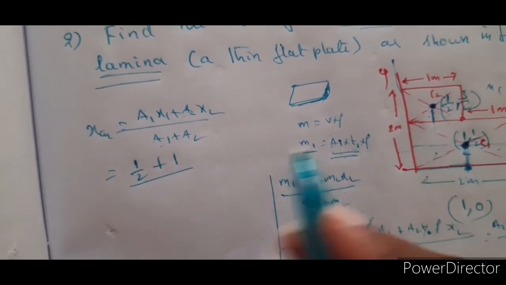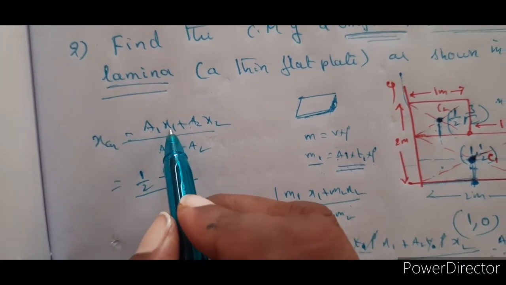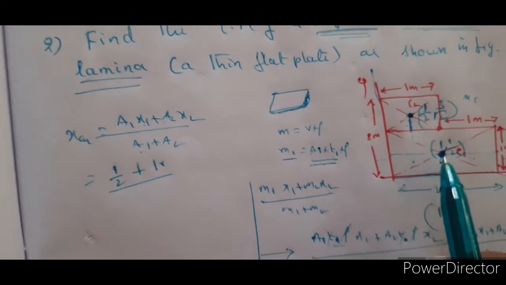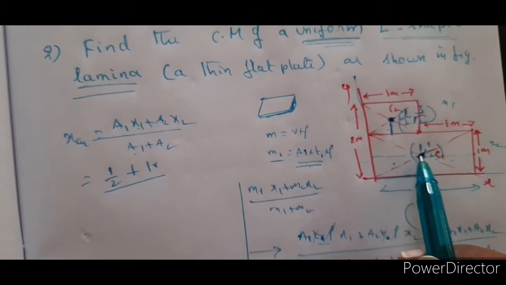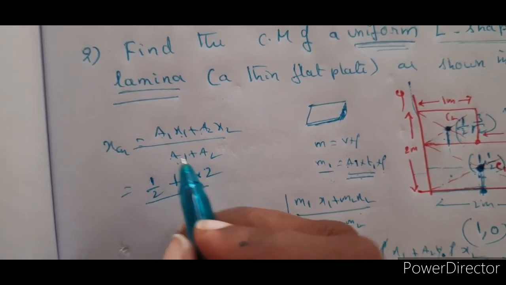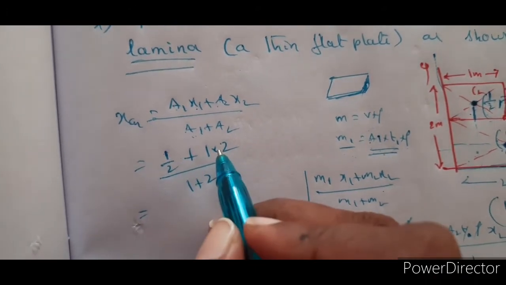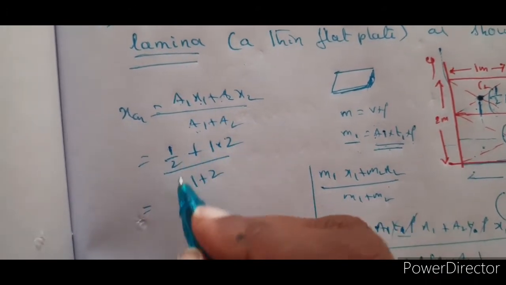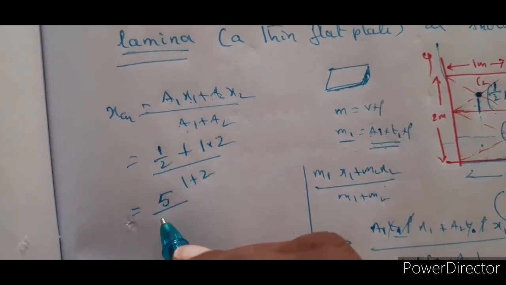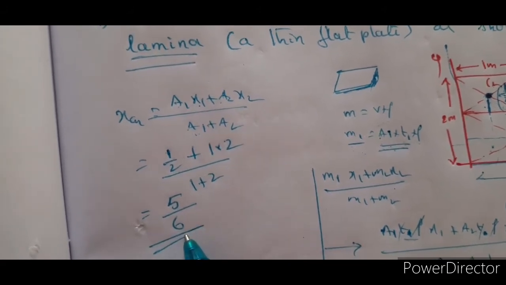So A1x1, with x1 being 1 by 2 and A1 being 1. Now A2x2, with x2 being 1 and A2 being 2, divided by A1 plus A2, 1 plus 2. So this is 1 by 2 plus 2, and 2 twos are 4, 4 plus 1 is 5, so 5 by 2 into 3 is 6. So you got XCM is equal to 5 by 6.